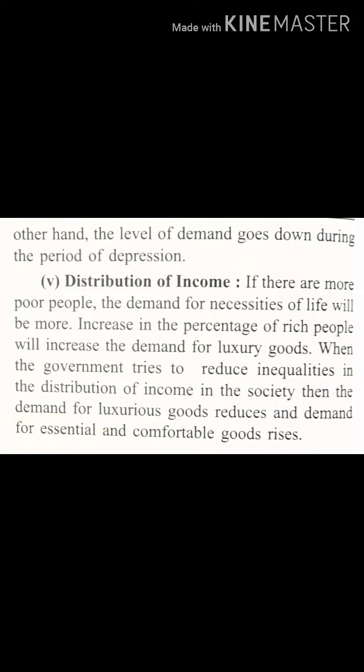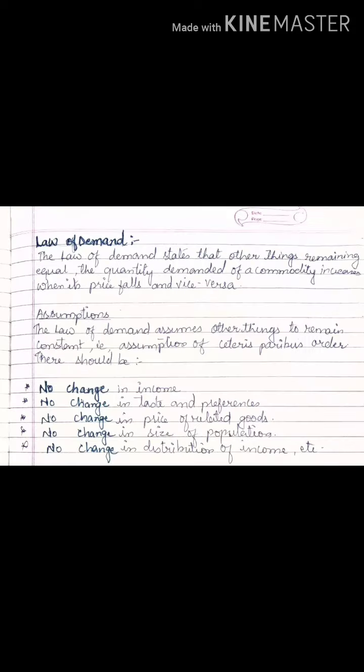Now the one who is very rich can purchase a good amount of goods or any kind of goods, and the one who is poor will first see to it that their necessity goods are being purchased, their necessity demands are being fulfilled first. So distribution of income affects the demand of the consumers. Now next we will understand the law of demand.